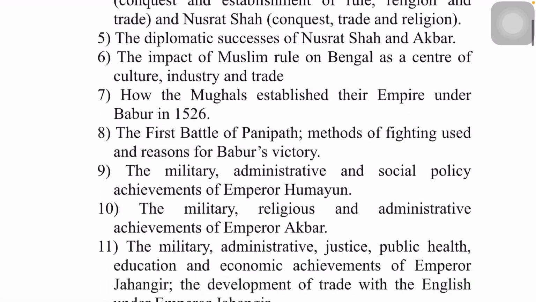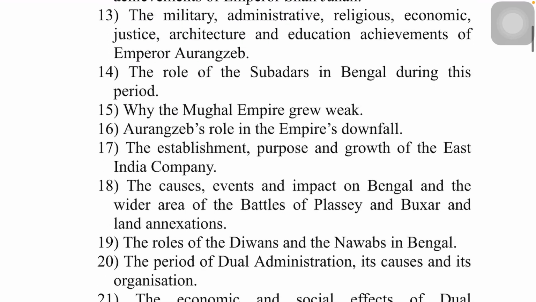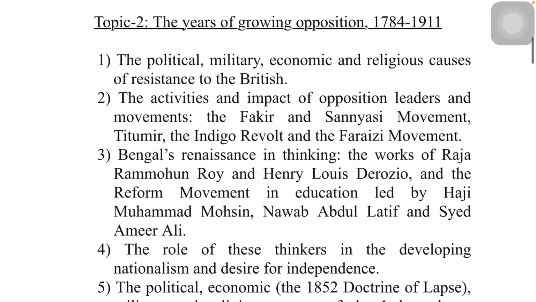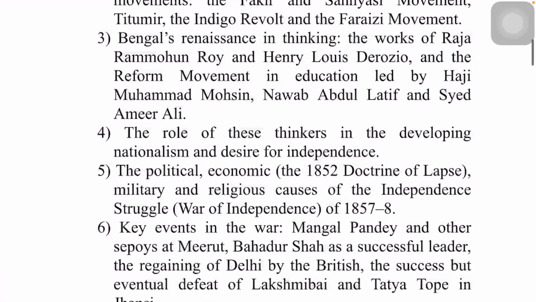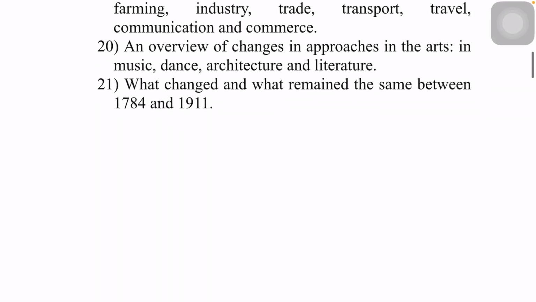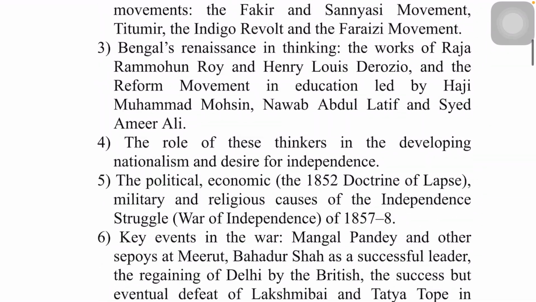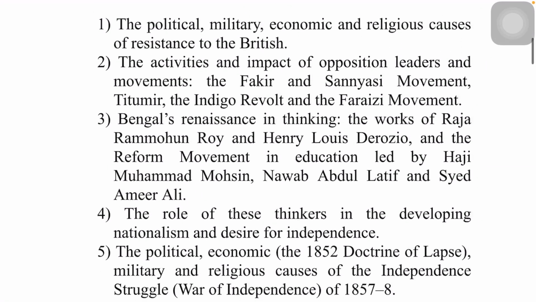So again, you have a total of 30 contents which you have to study under topic 1. Now proceeding to topic 2, that is the years of growing opposition, 1784 till 1911, which is mainly based on the British period. This topic has around 21 contents, and you can go through them accordingly.